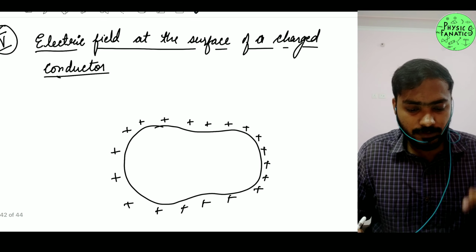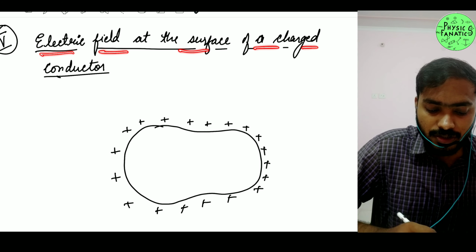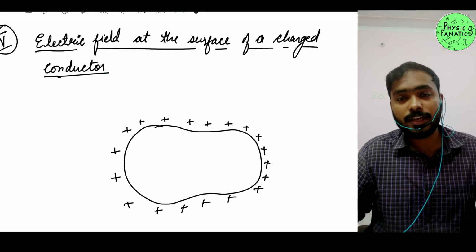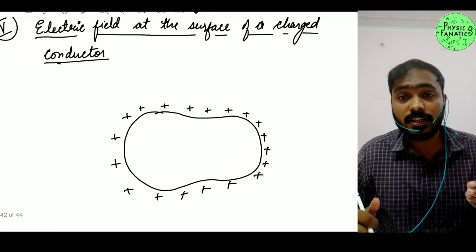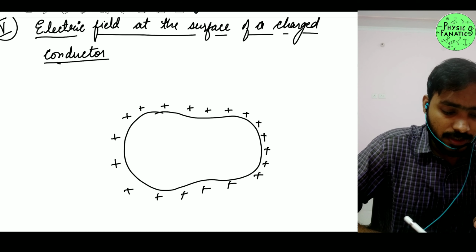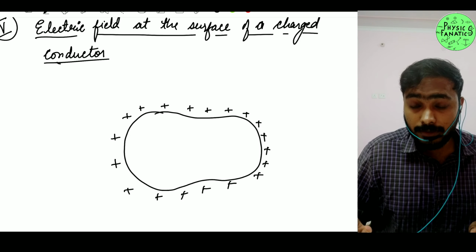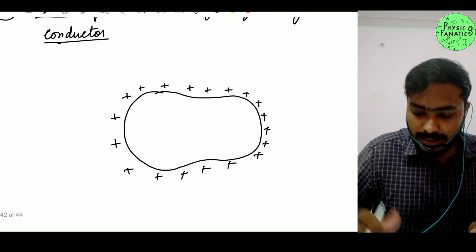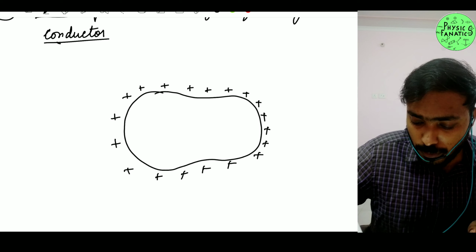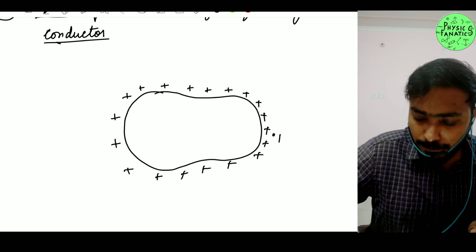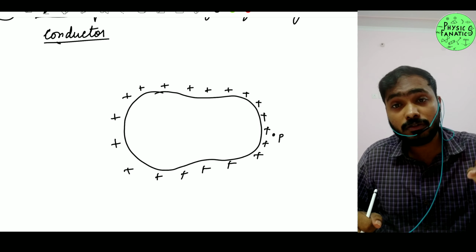The fifth property is about the electric field at the surface of a charged conductor. Now you have to find the electric field at the surface of a charged conductor. This is something we can find out with the help of Gauss law. Let's say I want to find the electric field at a very close point, let's say at this point P. This point P is very close to my surface.